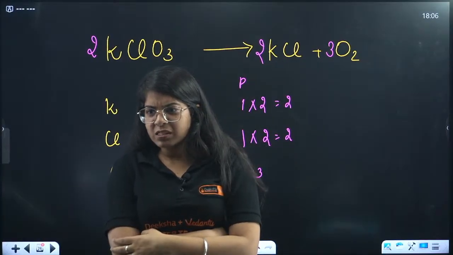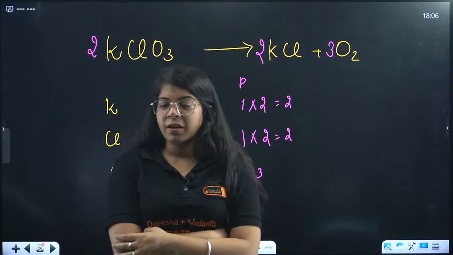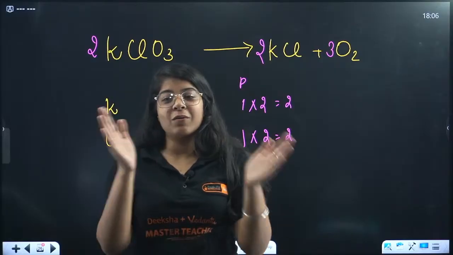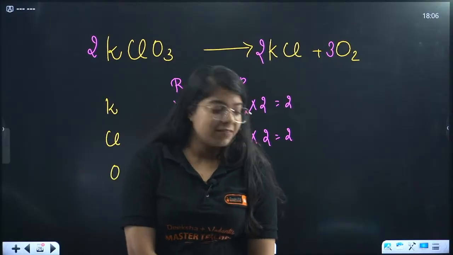CH4 plus O2 gives KCl plus 3O2. What kind of equation is this? This is wrong.